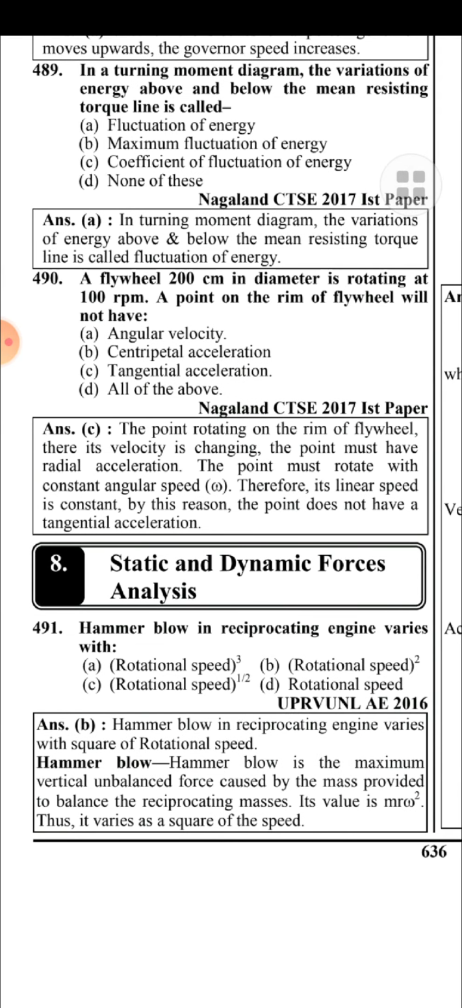Hammer blow in a reciprocating engine varies with the square of rotational speed. Hammer blow is the maximum vertical unbalanced force caused by the mass provided to balance the reciprocating masses. Its value is m r omega square. Thus, it varies as the square of the speed.